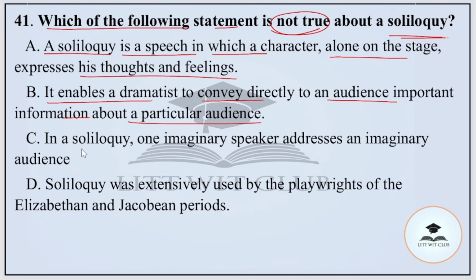Option C, in a soliloquy, one imaginary speaker addresses an imaginary audience. Option D, soliloquy was extensively used by the playwrights of the Elizabethan and Jacobean periods. And among these, the wrong statement is option number C. In a soliloquy, one imaginary speaker addresses an imaginary audience is a wrong statement.